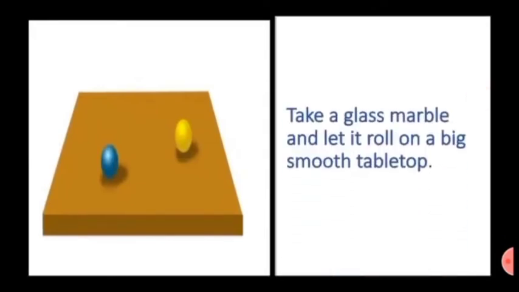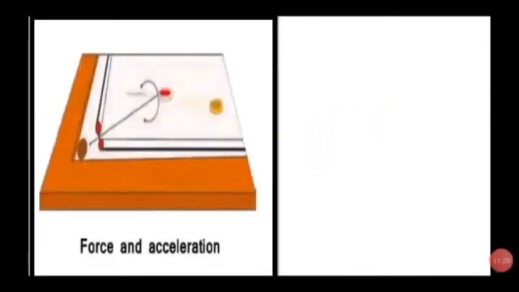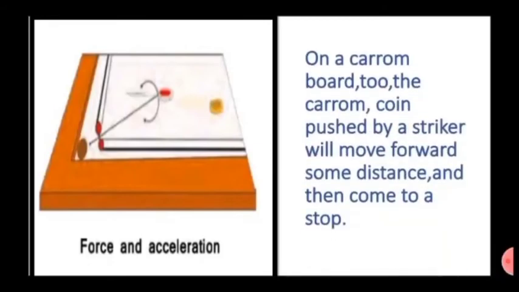Take a glass marble and let it roll on a big smooth tabletop. After some time, its velocity will decrease and it will stop. On a carom board too, the carom coin pushed by a striker will move forward some distance and then come to a stop. If the coin is pushed after applying talcum powder to the carom board, it will keep moving for a longer time and then come to a stop.